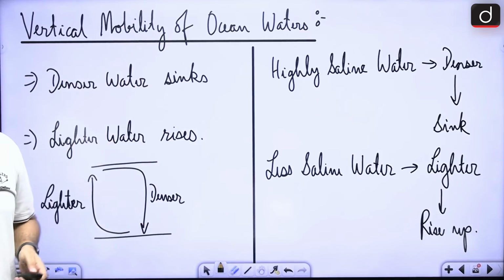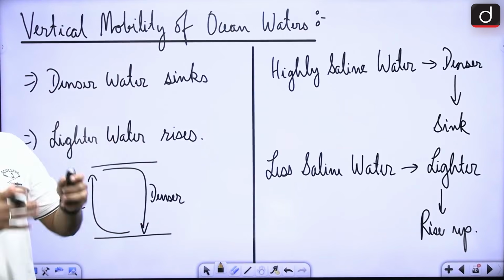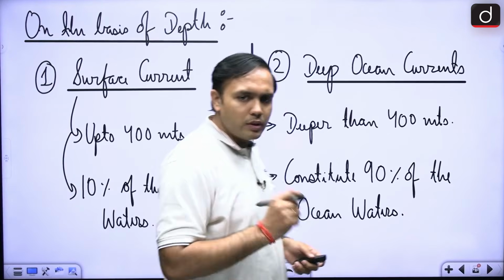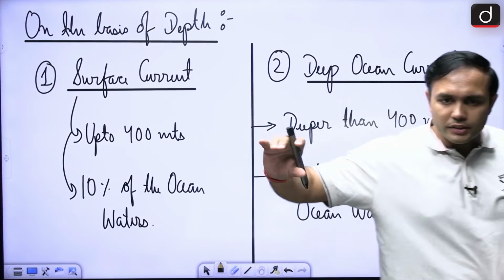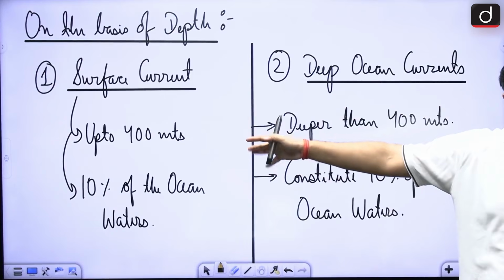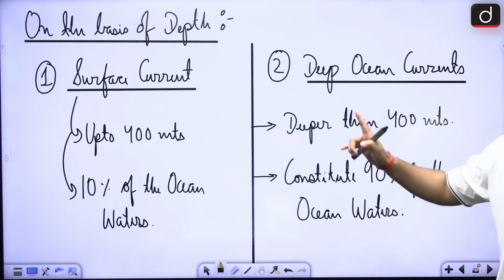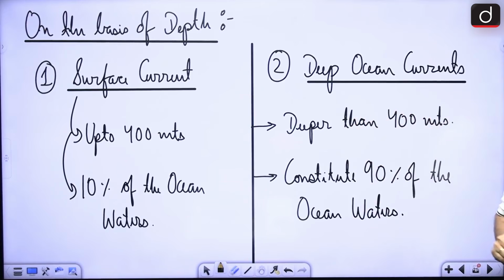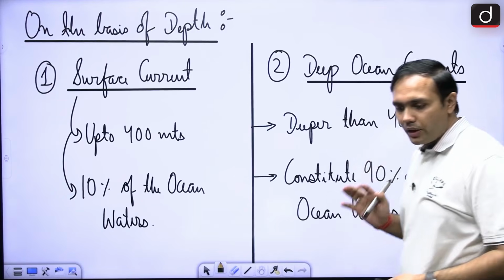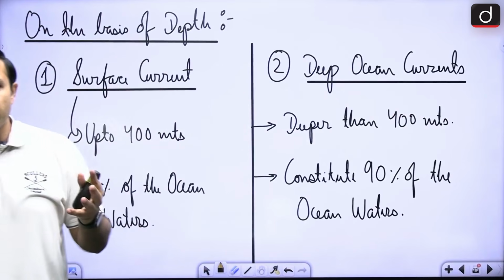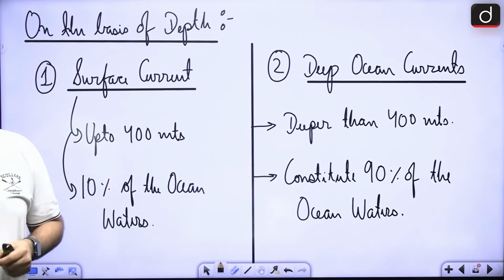Now, the next aspect that we can look at is, on the basis of depth, how we are dividing these currents, right? So on the basis of depth, there are some surface currents, that is reaching up to 400 meters, right? This is just 10% of the ocean waters. But there are deep ocean currents that are deeper than 400 meters, right? That is constituting 90% of the ocean waters, right? So it's very, very important that where would you find more waters, what are these aspects with respect to depth that we can see.